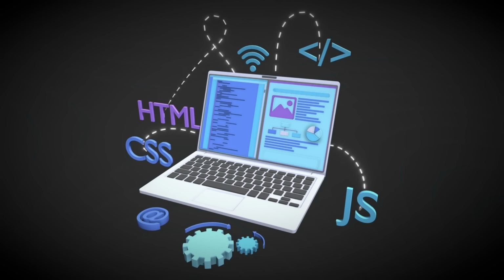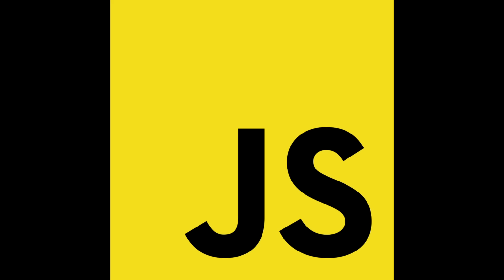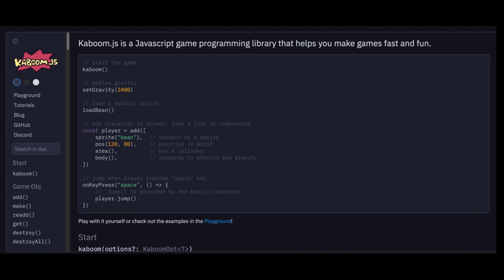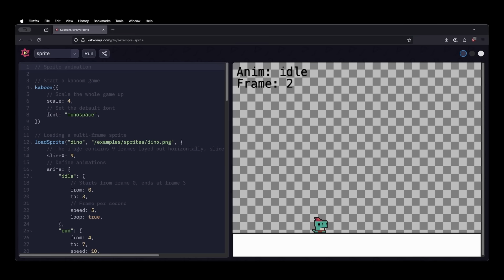Instead, I used to spend my time building web-related projects, which I then put on my resume and was able to land a job as a software developer. In that job, we used a JavaScript and TypeScript-based stack. It was during that time that I came across a nice little library called Kaboom.js. It would end up later as Kplay. This library would allow you to make 2D games quickly using either JavaScript or TypeScript.